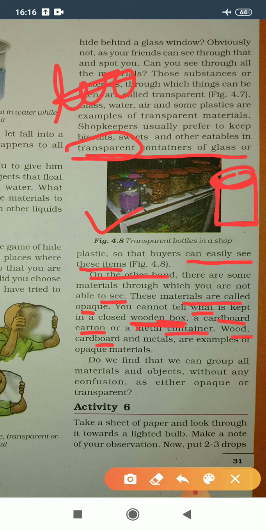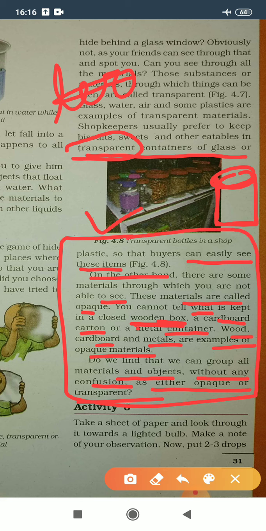Wood, cardboard, metals are the examples of opaque materials because we cannot see anything through that material. Do we find that we can group all materials and objects without any confusion as either opaque or transparent? So let's see, I am giving you simple examples so that you can clearly understand the concept of opaque materials and the concept of transparent materials.